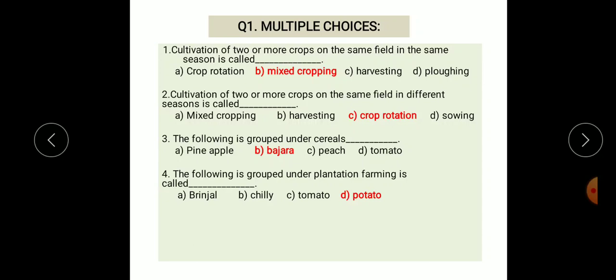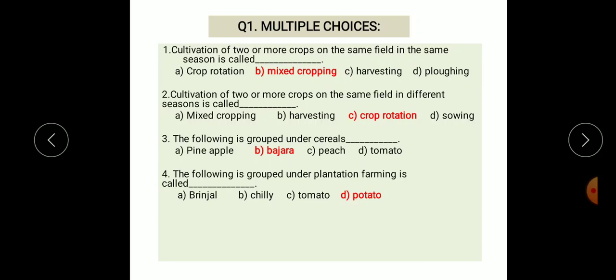Second, cultivation of two or more crops on the same field but in different seasons is called dash. Options: mixed cropping, harvesting, crop rotation and sowing. The correct option is C, crop rotation. Cultivation of two or more crops on the same field in a different season is called crop rotation.